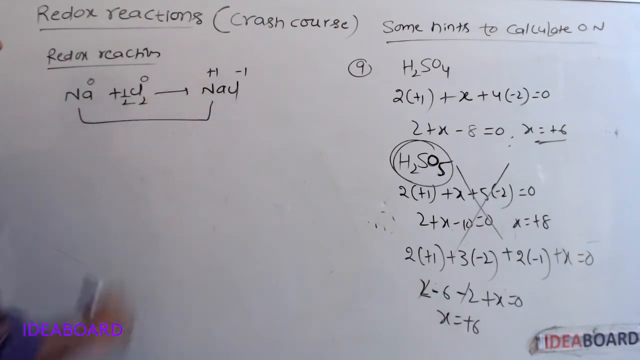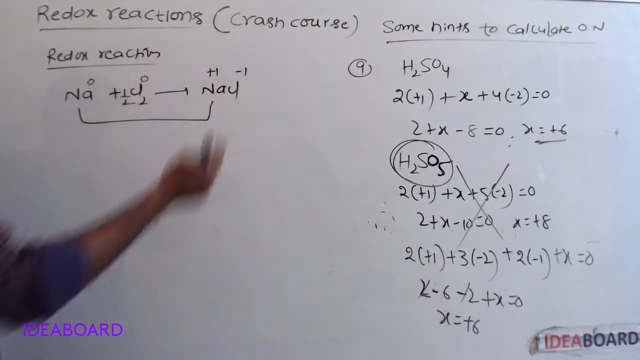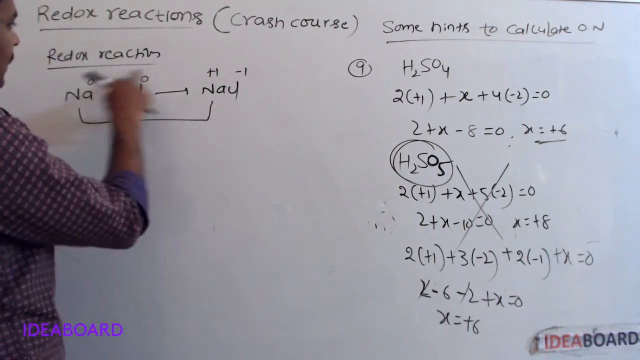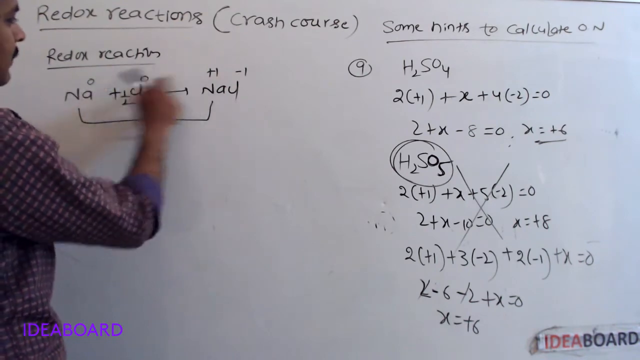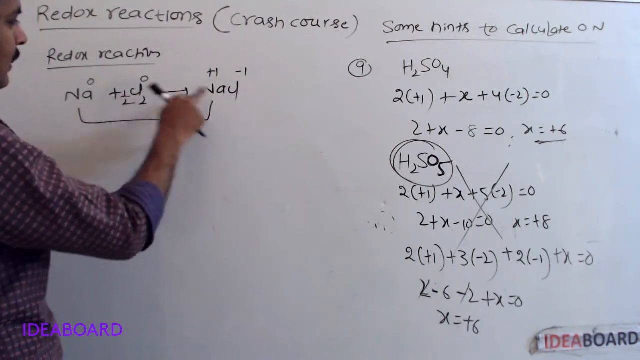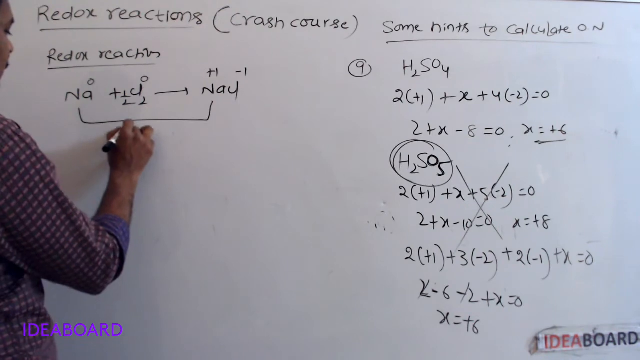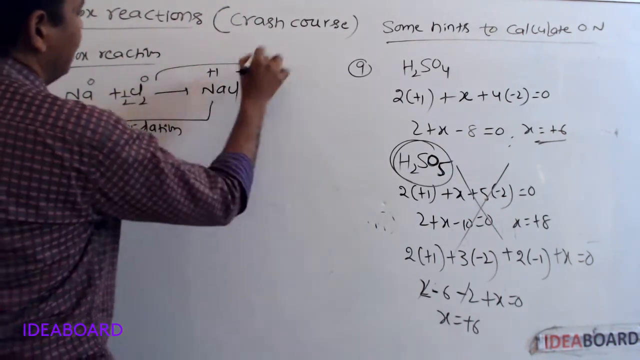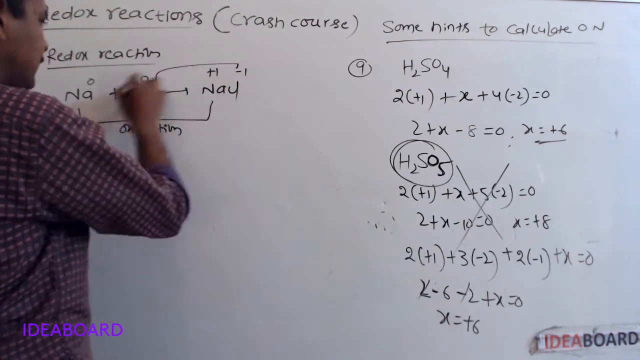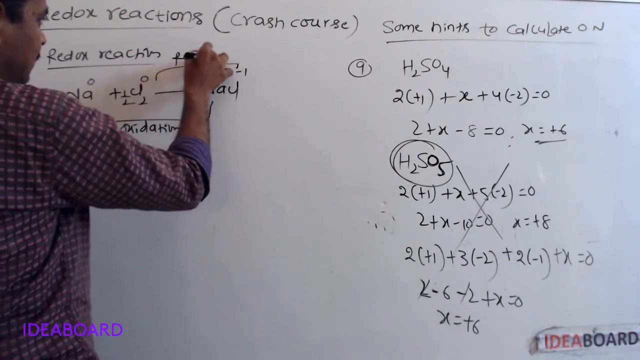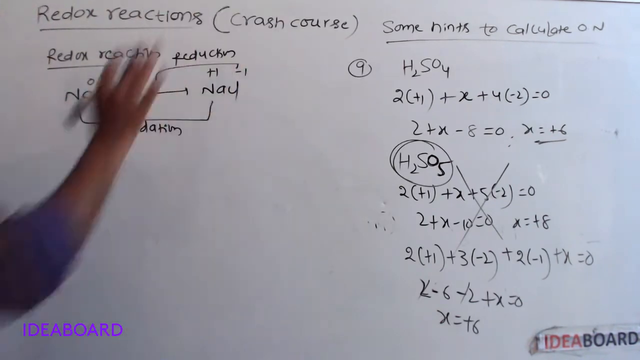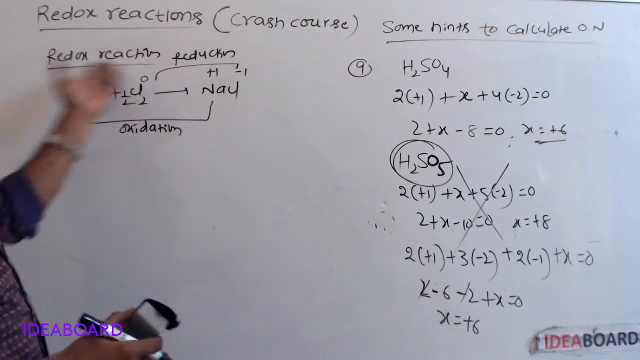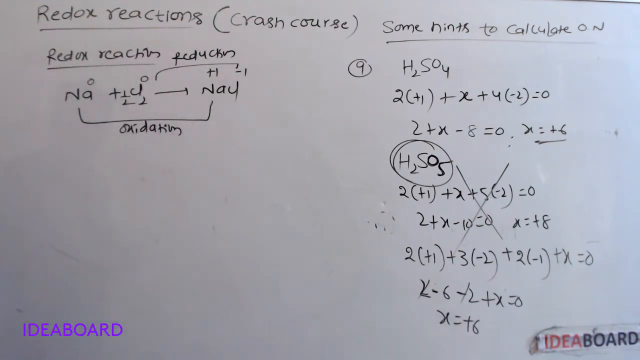Here the oxidation number of sodium increases from 0 to +1. Increasing of oxidation number is oxidation, or this is loss of electrons. If sodium loses 1 electron, then Na+ is formed. This is oxidation. Next, 0 to -1 is decreasing of oxidation number, or gain of electrons. So this is nothing but reduction. If the reaction contains both oxidation and reduction, that reaction is called a redox reaction.